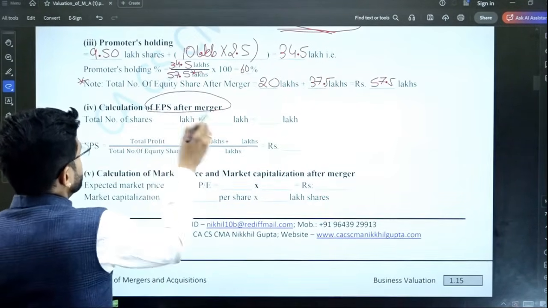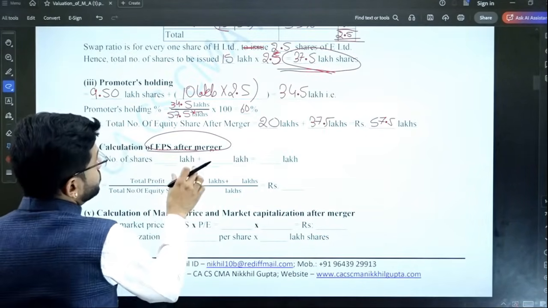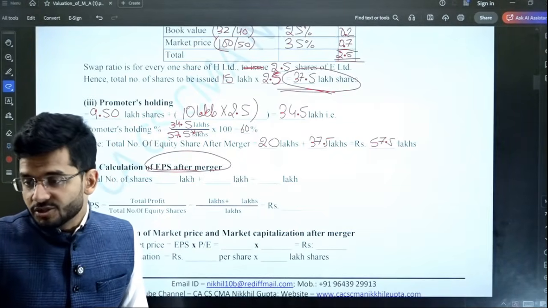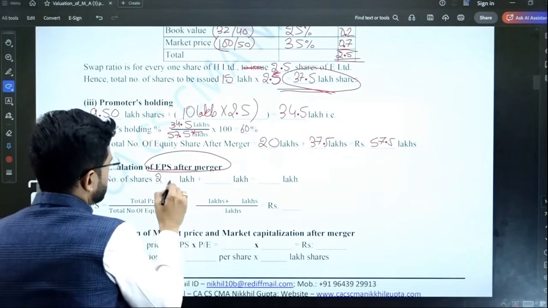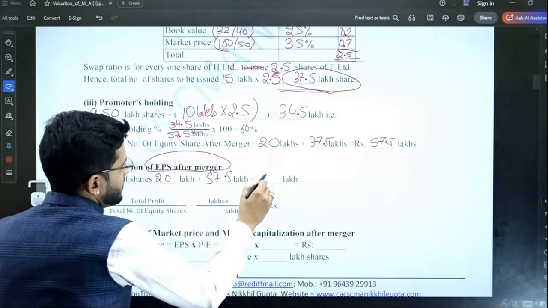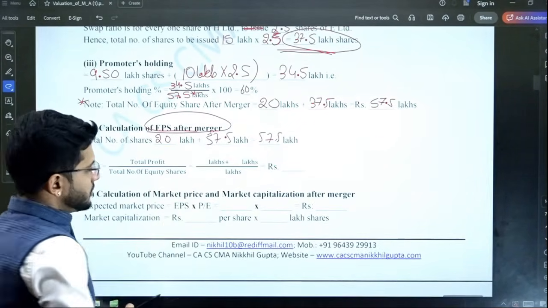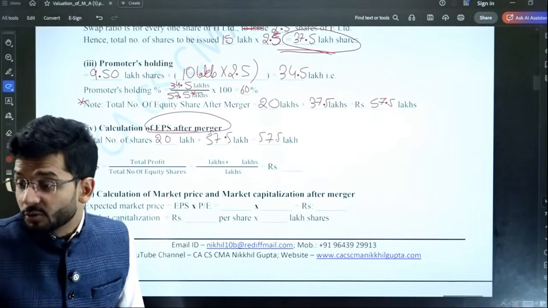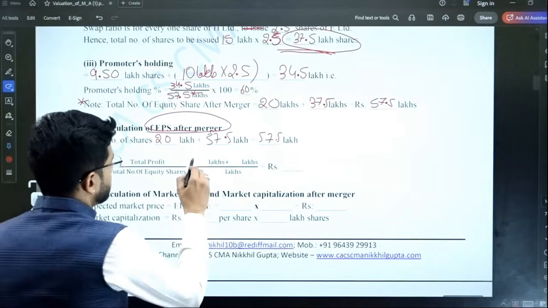Now what will be the EPS after merger? The new earnings divided by the new number of shares will be the EPS after merger. The total number of shares after merger is 20 lakh plus 37.5 lakhs, which is 57.5 lakhs. Both the profits are to be added, and both are already computed: 100 lakh and 300 lakh.